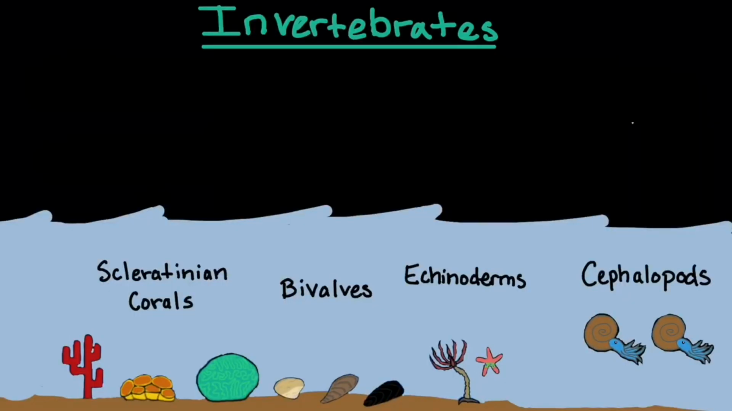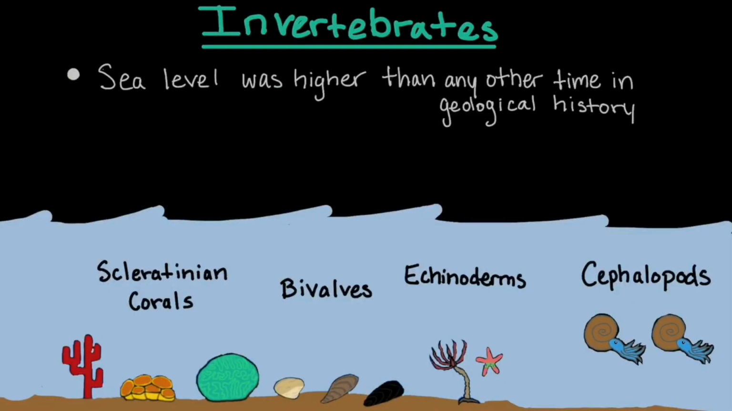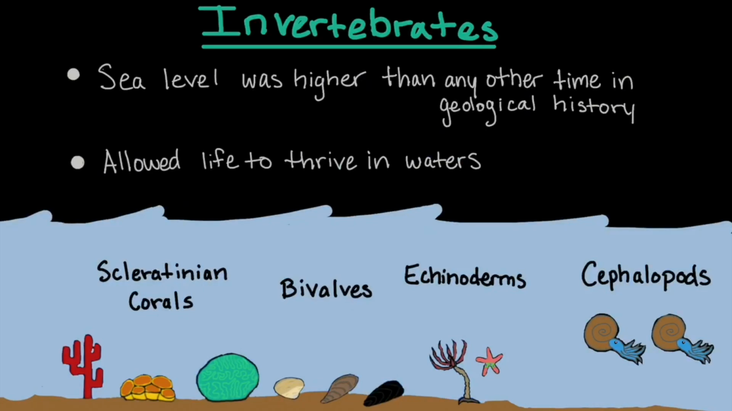Sea level was higher than any other time in geological history during the Cretaceous. This abundant amount of shallow water provided plentiful habitat for marine life. For aquatic invertebrates, scleractinian corals, bivalves, echinoderms, and cephalopods such as the ammonites thrived.